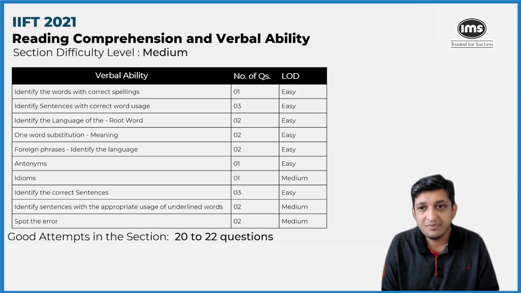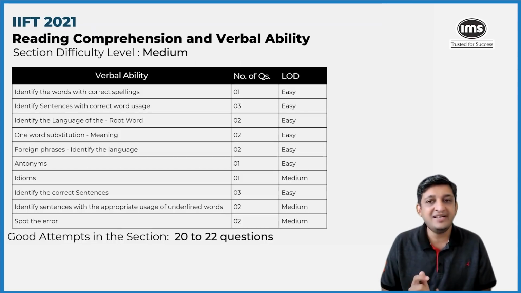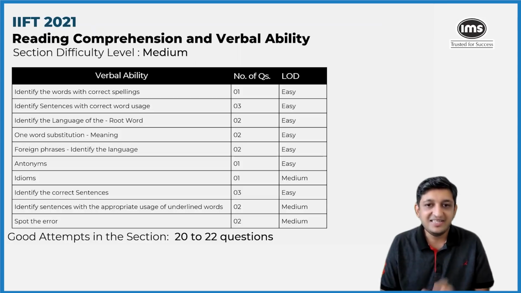In terms of the verbal ability section, it was slightly easier compared to the previous IIFT. And that's why if you look at the split here, we can see everything can be classified either as easy or medium. It was extremely dominant in terms of vocabulary, and people who had a decent hold on vocabulary would have been able to crack these questions very quickly. If you look at the amount of time that you would have spent on this section as a whole, around 30 minutes would have been spent on this particular section.